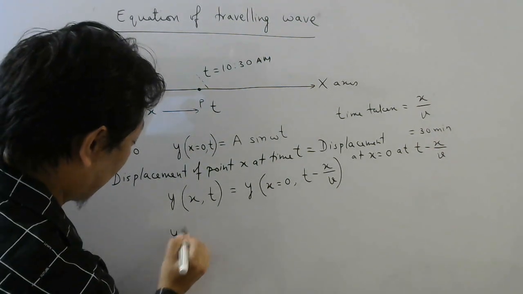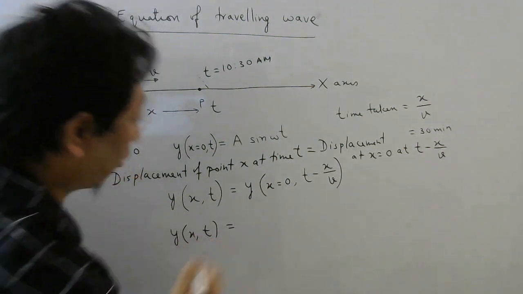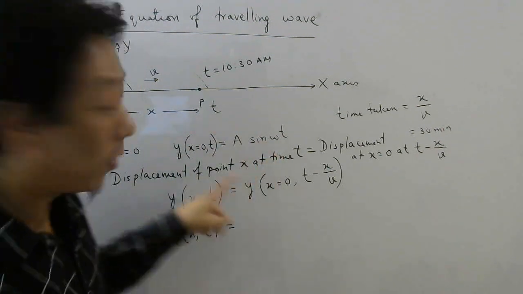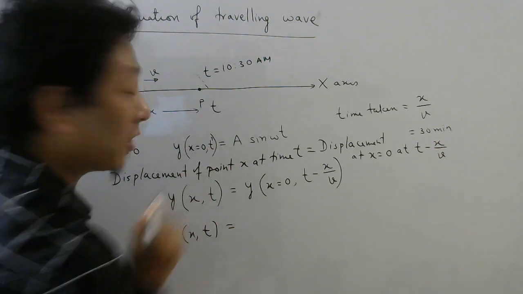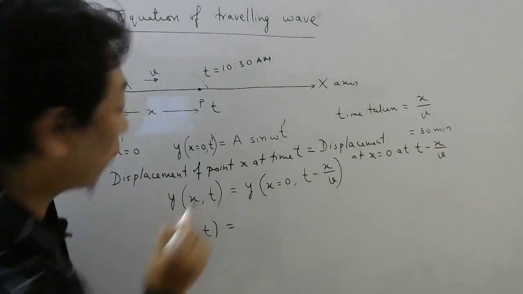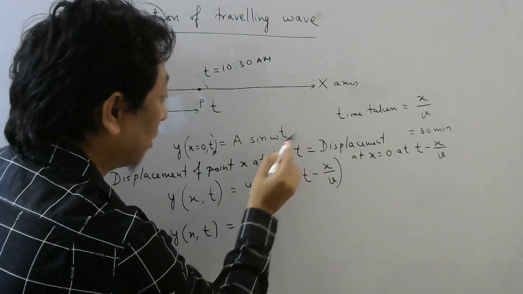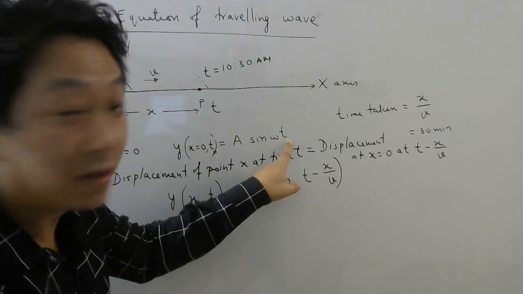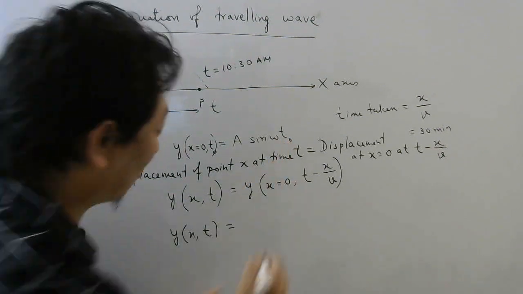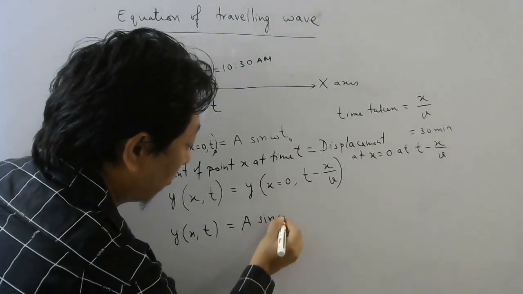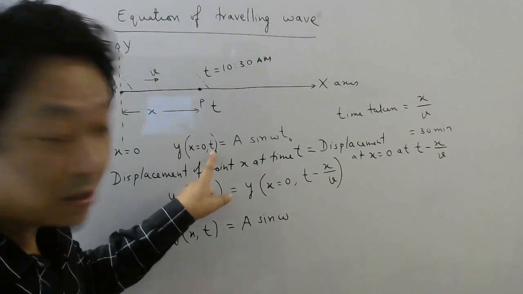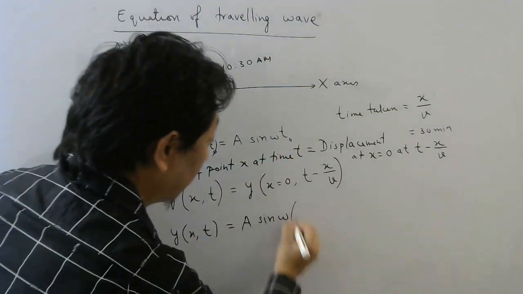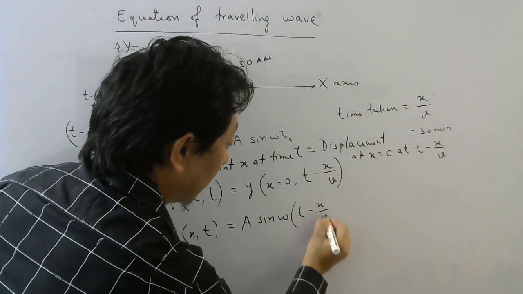Now, we already know the formula for displacement of a particle at x equal to 0. This is the formula for what time? t. So if I want for t dash time, what will you do? t dash. If I want for time t naught, what will you do? t naught. If I want for time t minus x by v, then what will you do here? You have to substitute t minus x by v. A sine omega t. This is the formula at time t, but we want at time t minus x by v. So in place of t, you have to substitute t minus x by v.